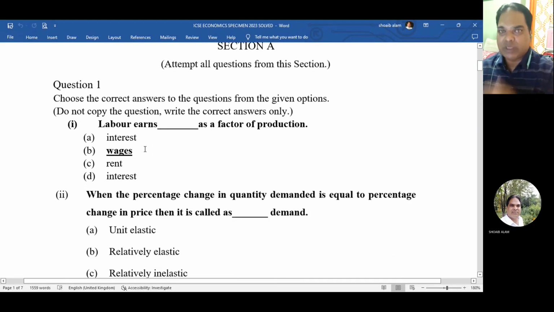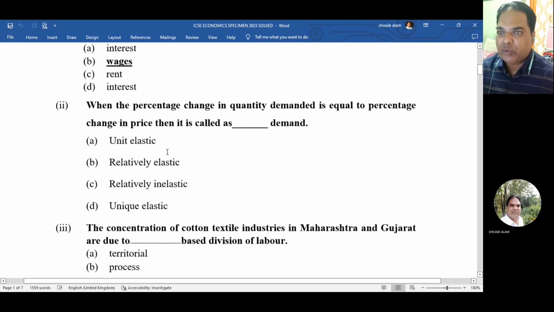So let's start with question number 1. You don't need to copy the questions. You have to write the correct answers only in the answer sheet provided. The first one is labor earns dash as a factor of production. The answer is wages. Okay, so now number 2, when the percentage change in quantity demanded is equal to percentage change in price, then it is called as dash demand. It is called as unit elastic demand. Okay, this is the correct one.